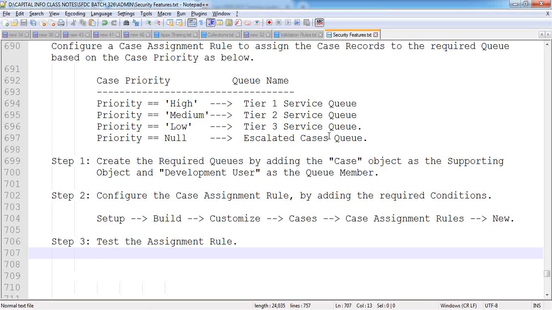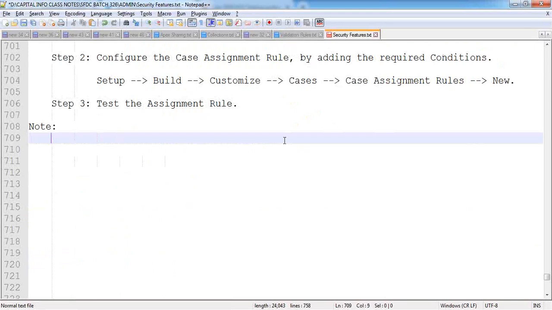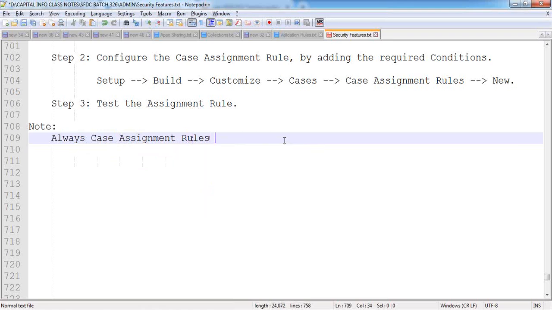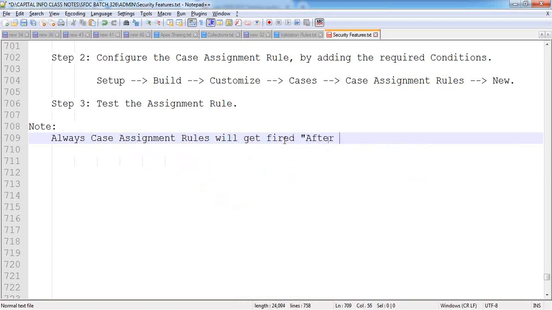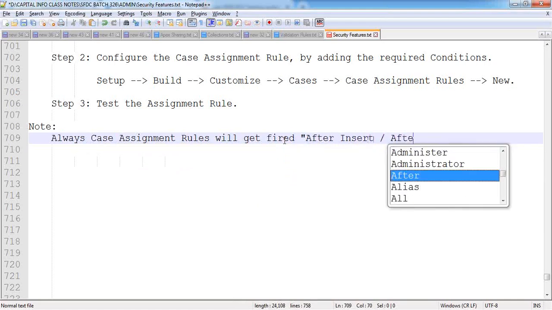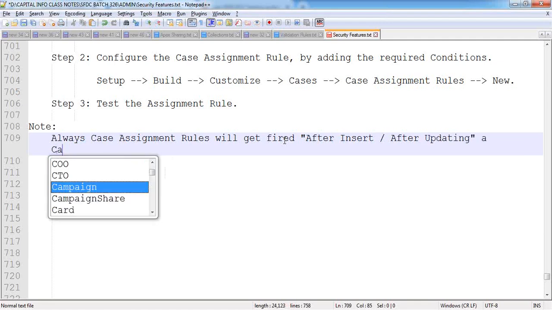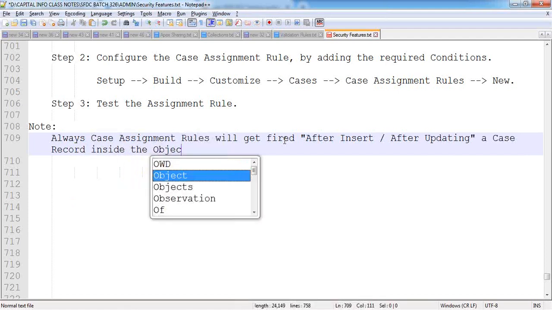Now, make a note of this one. Always, case assignment rules will get fired after insert or after updating a case record inside the object.